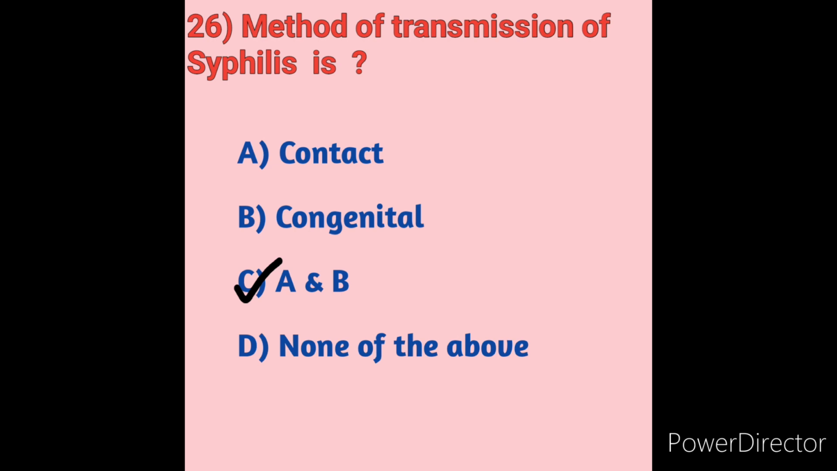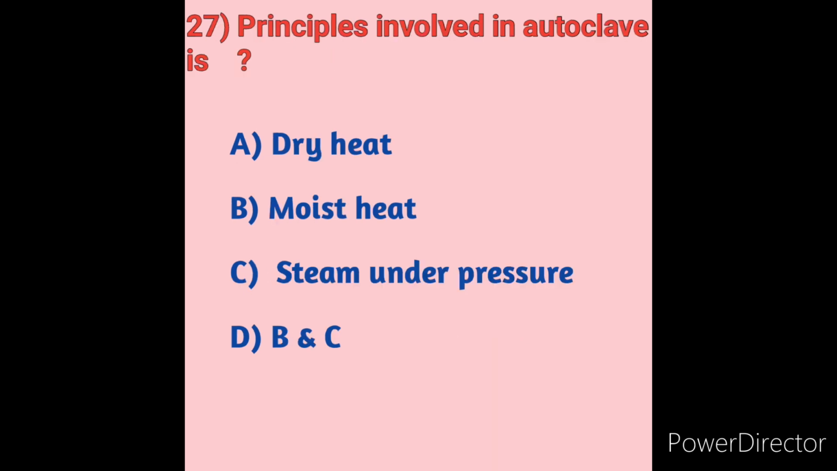Next we will move on to question number 27. Principles involved in autoclave. What is the principle followed when using the autoclave? We will see the options first. Option A, dry heat. Option B, moist heat. Option C, steam under pressure. Option D, B and C.